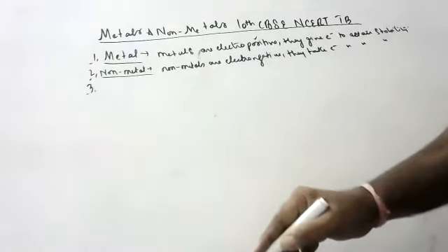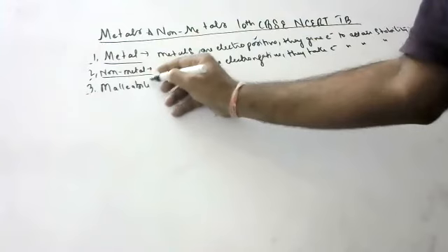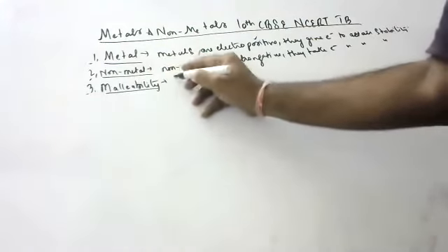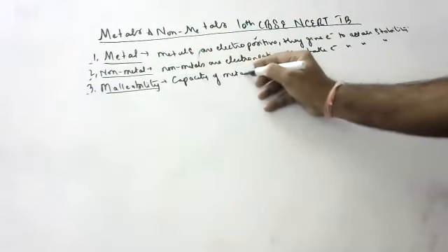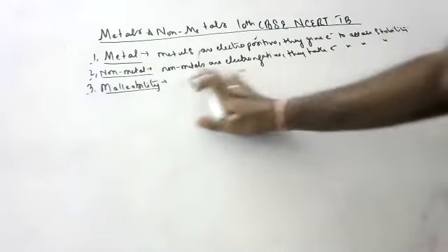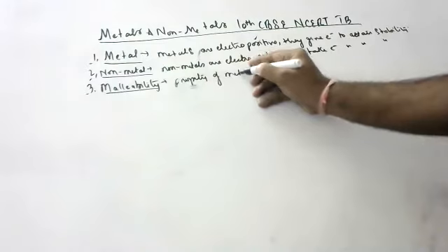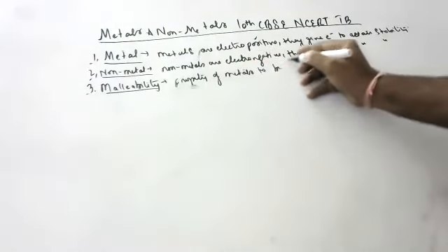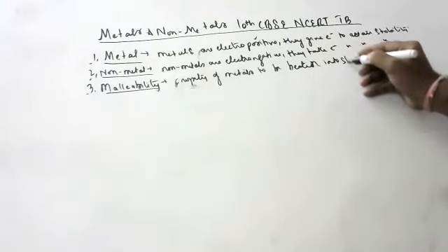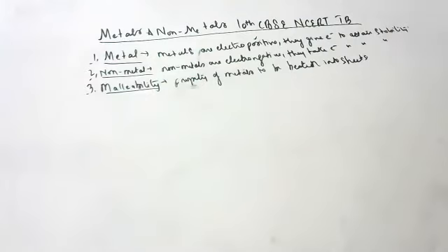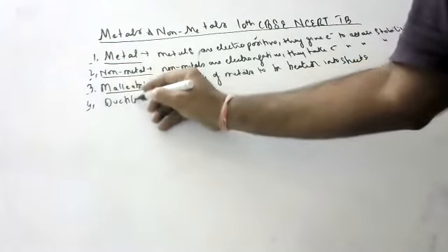Coming to the third definition, malleability. In the board exam, so many times they ask, what is malleability? It is the property of metals to be beaten into sheets, children, property not capacity. They can be beaten into sheets. You'll get copper plate, iron plate, like that. Next, ductility, very, very important, malleability and ductility.